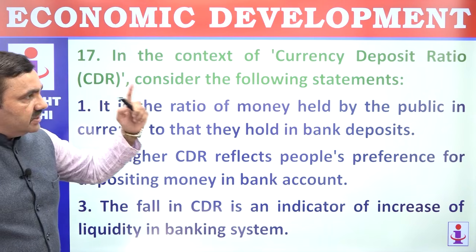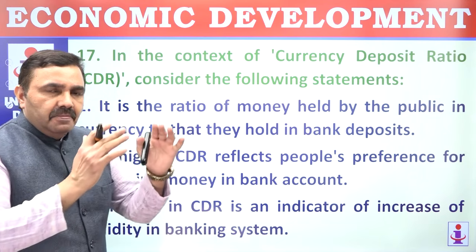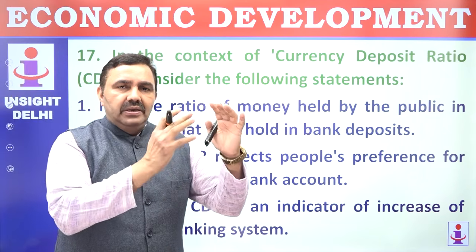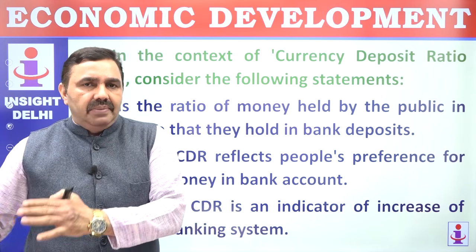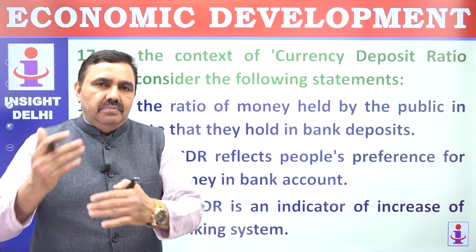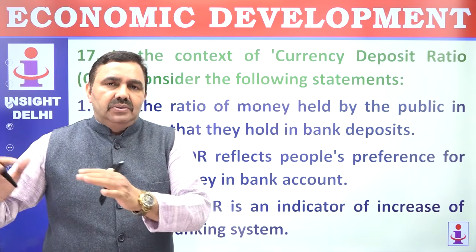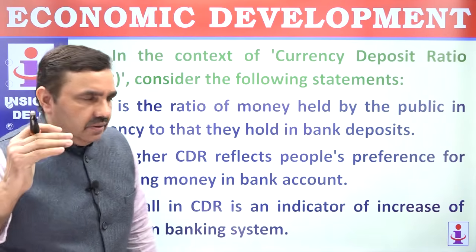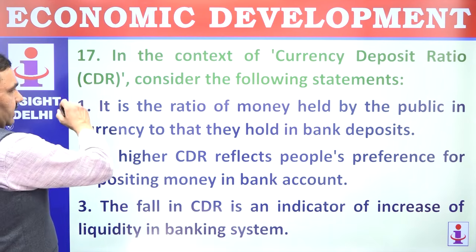Question number 17. In the context of currency deposit ratio, CDR means how much the people have in their pocket or with them in cash versus how much is their deposit in the bank. So pocket by bank, you can see what you have with you and what you have in your bank. The ratio of that is CDR. It is the ratio of money held by the public in currencies to that held in bank deposits.